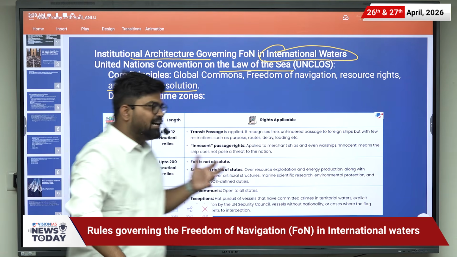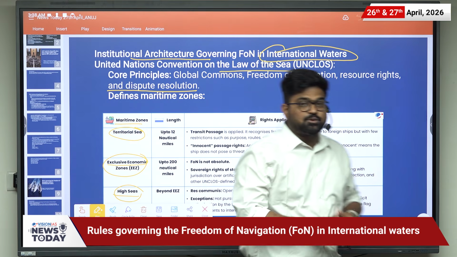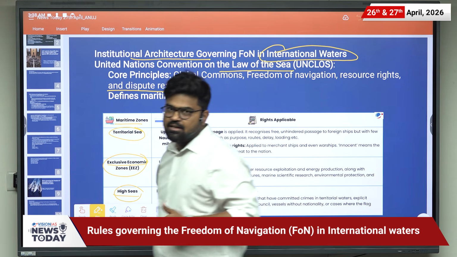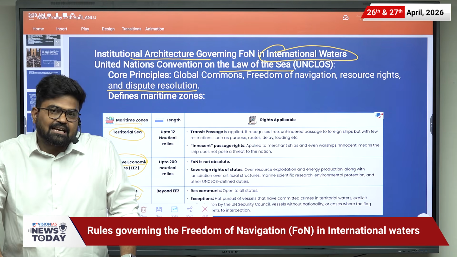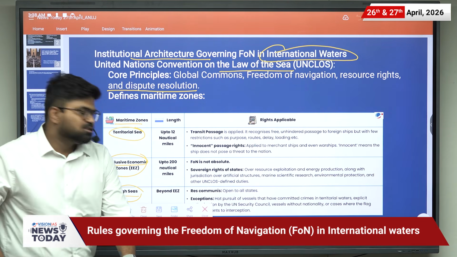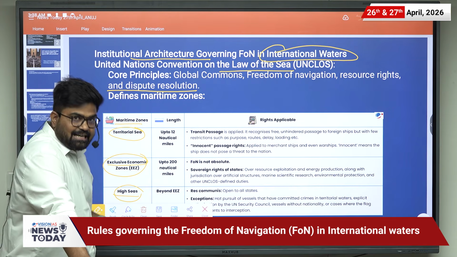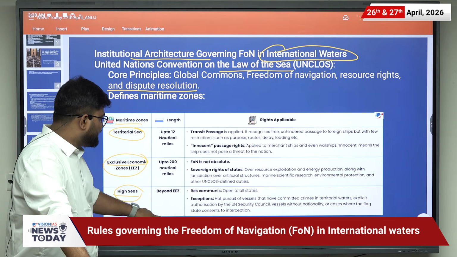Okay, recently the High Seas Treaty was also in the news, I think last November or December. So please prepare that treaty as well. It is important for your prelims examination.